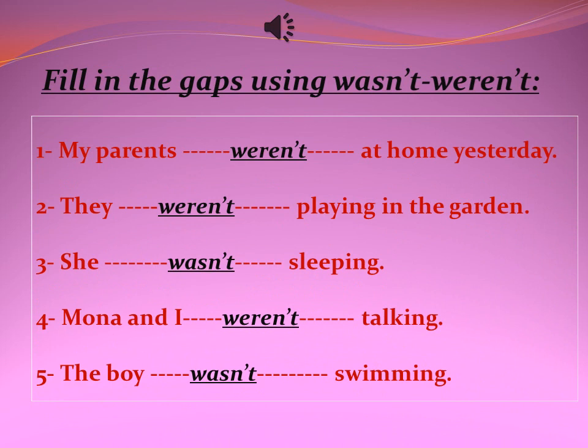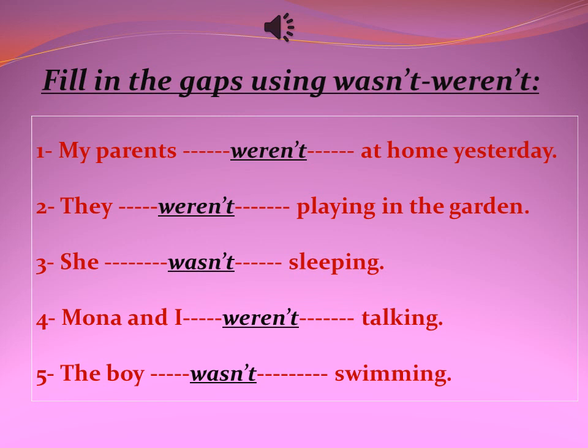Now, this is a new kind of exercise. Fill in the gaps using wasn't or weren't to complete the sentences. Number 1, my parents, and my parents take they in the negative, use weren't. So the sentence will be, my parents weren't at home yesterday. Number 2, they weren't playing in the garden.